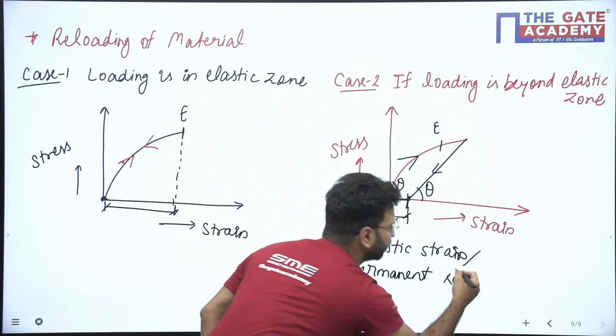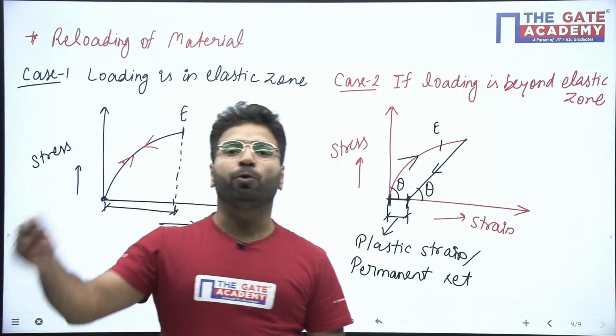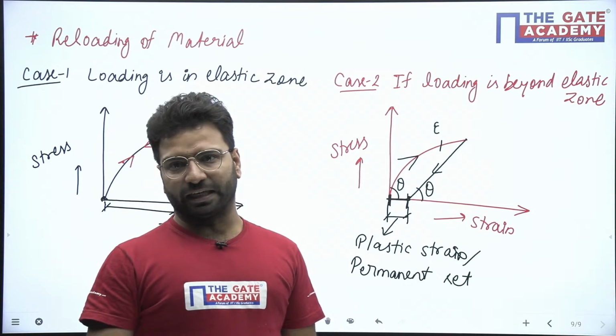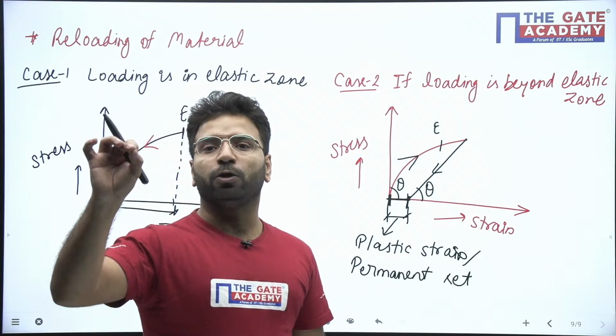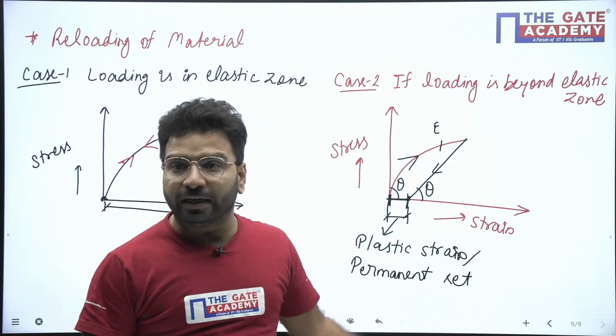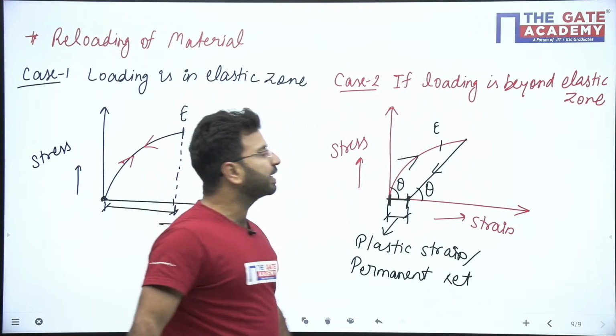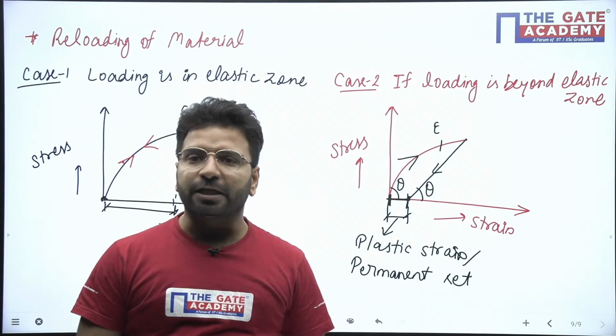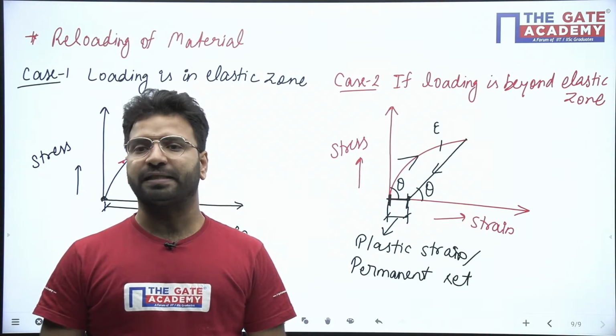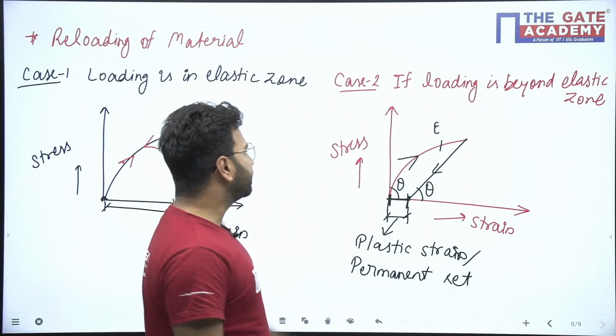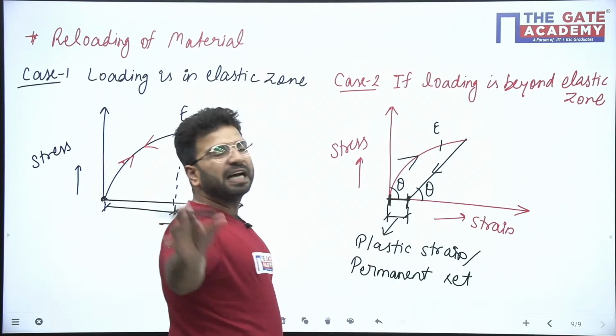So what is the concept, beta? The concept is if loading is done beyond the elastic limit, then the unloading and loading curves will be different, but the important thing is the initial slope for both curves will be the same. And if loading is beyond the elastic zone, definitely there will be some plastic strain.